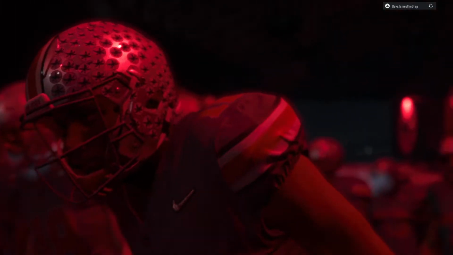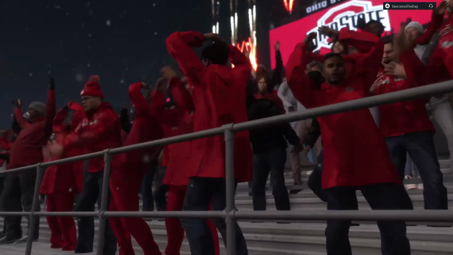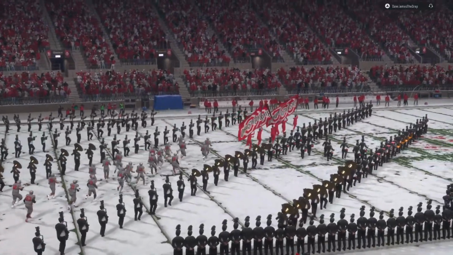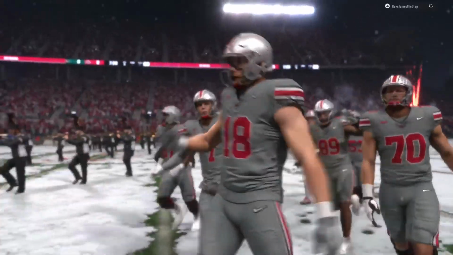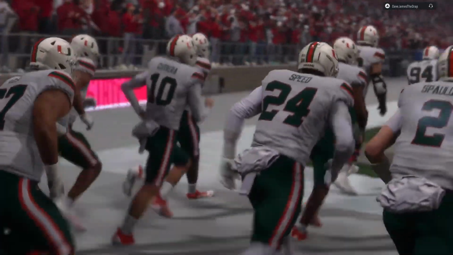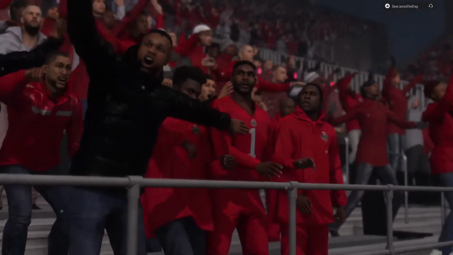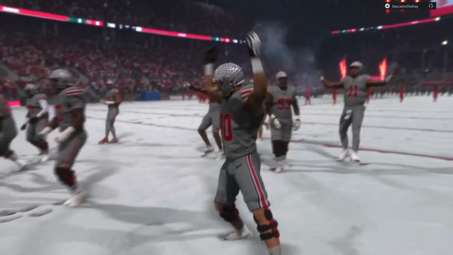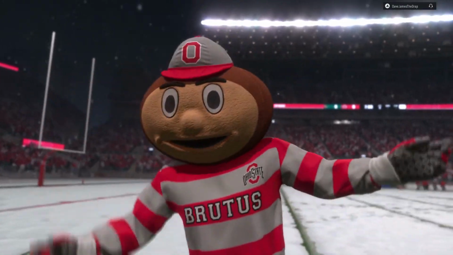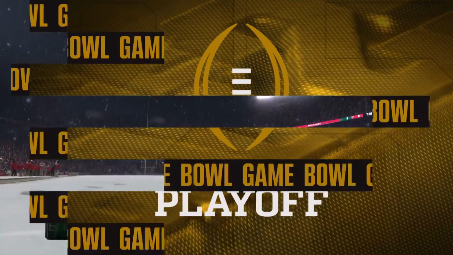Two teams with championship aspirations, but trying to defy the odds and take a big step closer to that national championship. As we'll see, the number 10 seed in this playoff, the Miami Hurricanes, taking on the number 7 seed in the playoff, the Ohio State Buckeyes. For EA Sports College Football, I'm Chris Fowler, joined as always by Kirk Herbstreit. And the playoff is here. We've got a tremendous on-campus environment. Can't wait to get this one started.